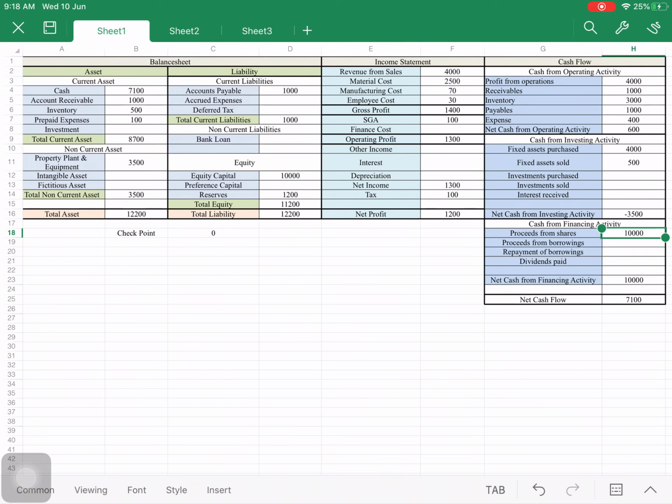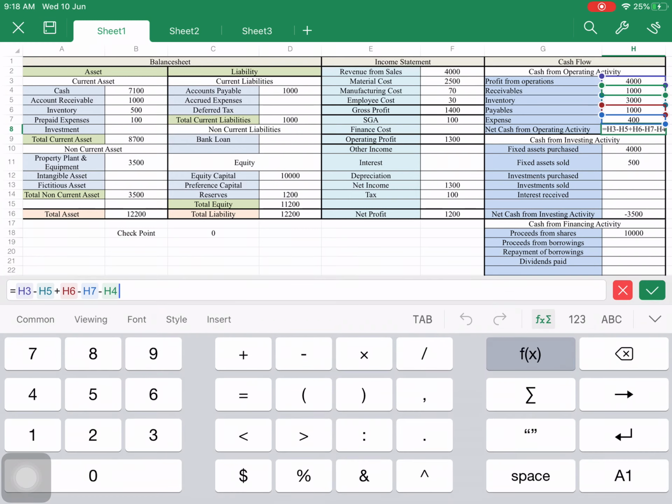And if I see this here in the cash flow, that means these operations, if we see the formula, we can see what it is showing: H3, that is the profit from the operations, plus H5, plus H6, that is the payables, because payables means I had to pay but have not yet paid, so it's stored in my cash, that is positive.